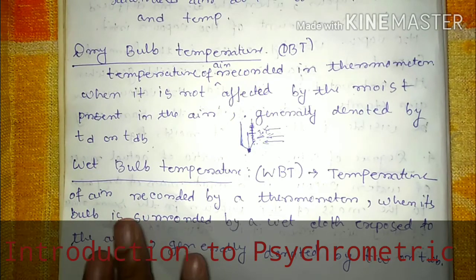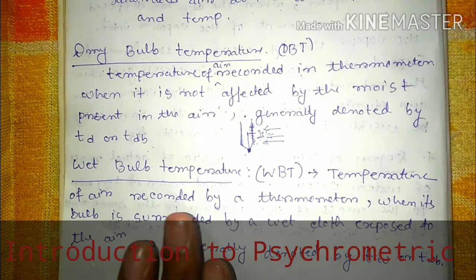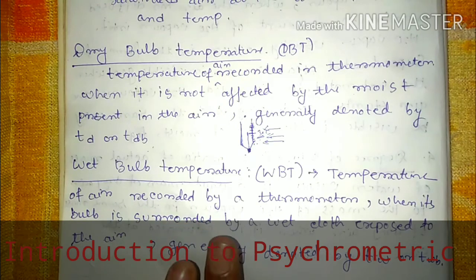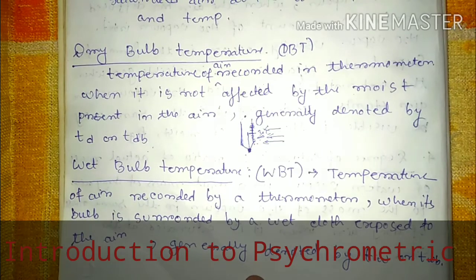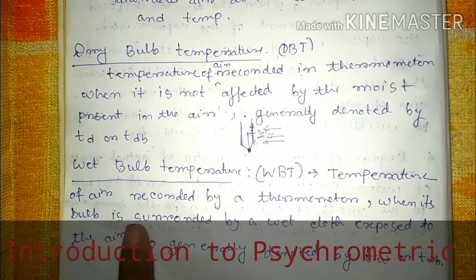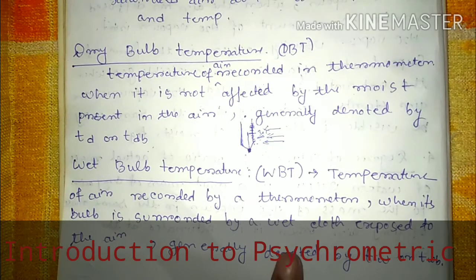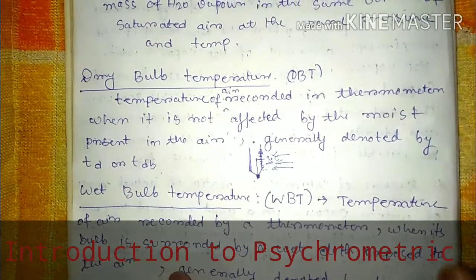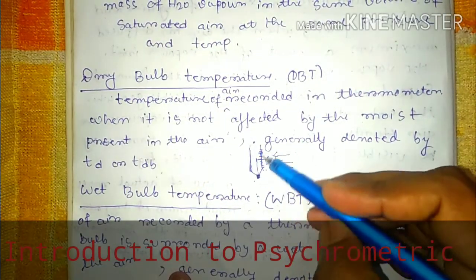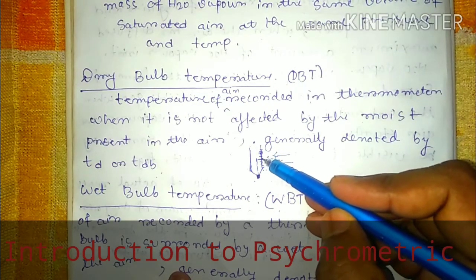Wet bulb temperature is defined as the temperature of air recorded by a thermometer when its bulb is surrounded by a wet cloth exposed to the air, then it is called wet bulb temperature.